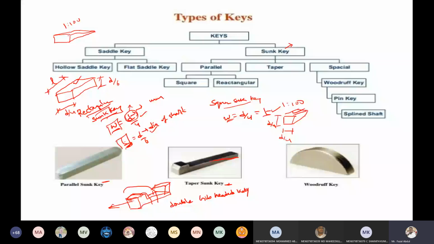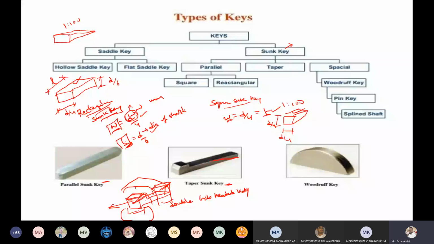If you provide one hole and make a screw joint through that hole, the hub as well as the key comes as one unit, one product, and the remaining shaft is provided below this one.